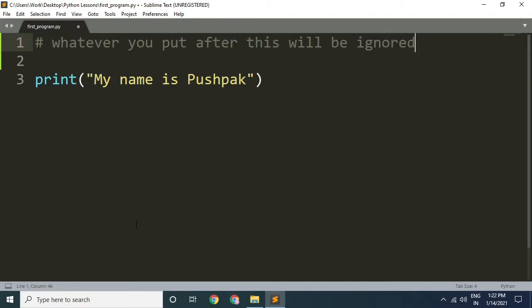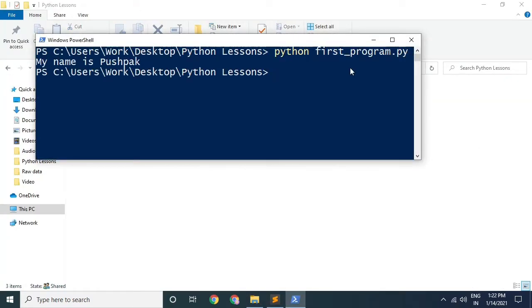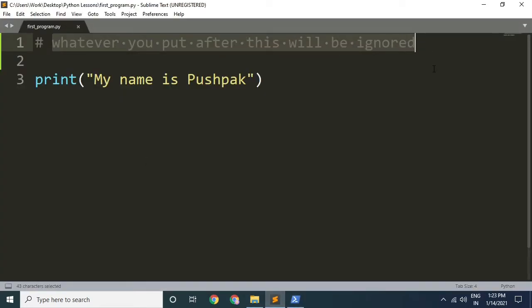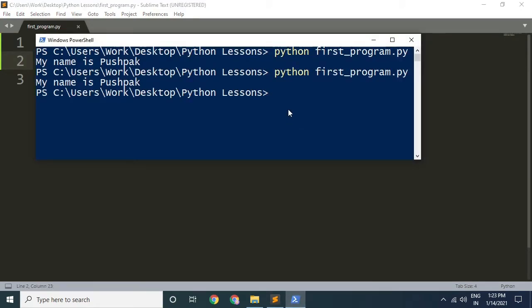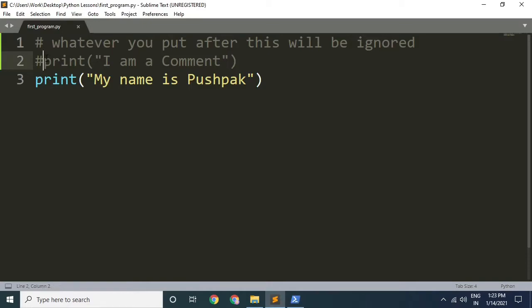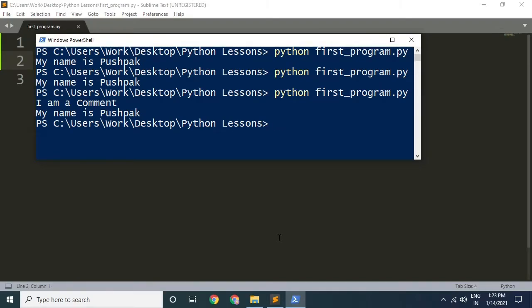By the way, if you are new, I have explained everything you see on the screen in the previous videos. This is the third tutorial in the series, so watch them and come back again. Save this and run the program in Windows PowerShell. As you can see, the output is exactly the same because Python completely ignores this comment. Even if you write some code as a comment, like print I am a comment, and run the program, you can see nothing is changed. Let's go back to our code, remove the hash symbol and run the program. You can see I am a comment printed on the screen.